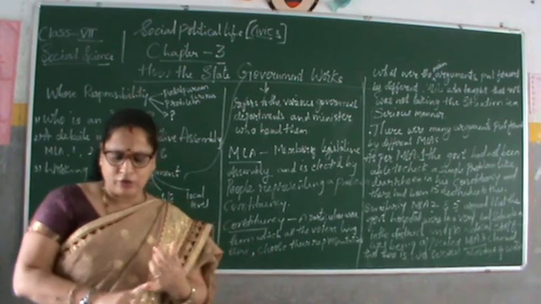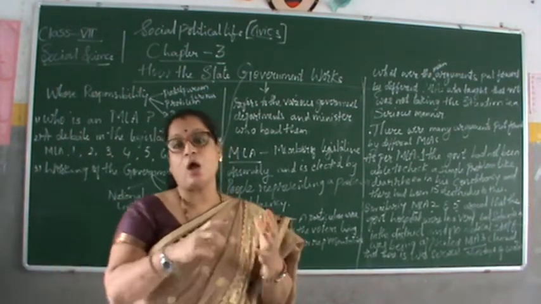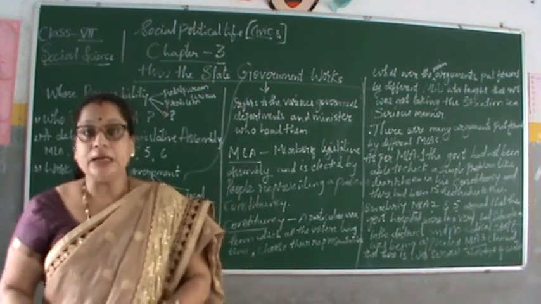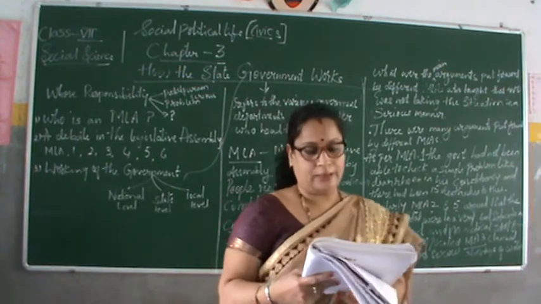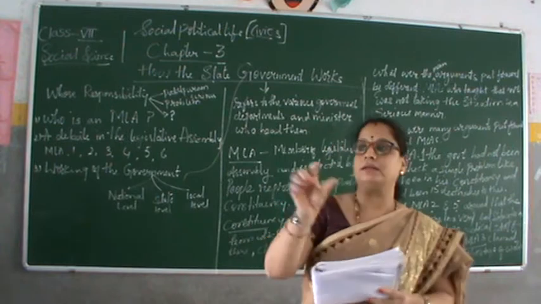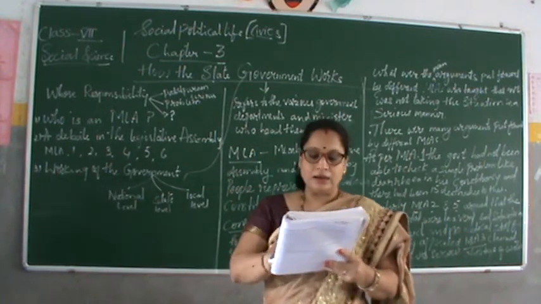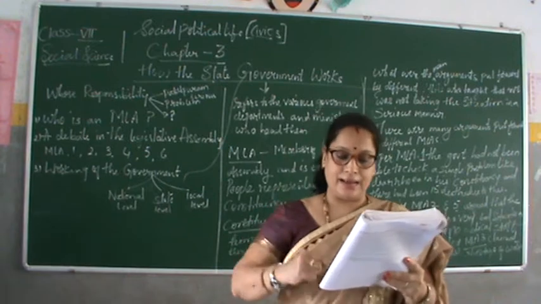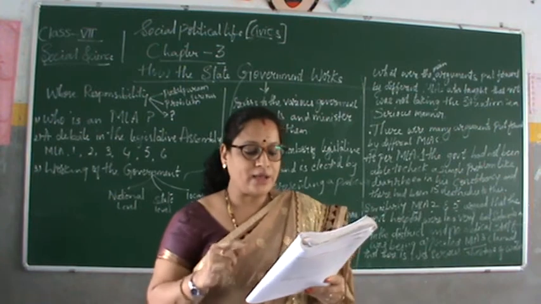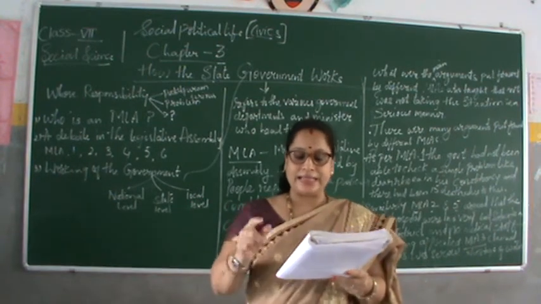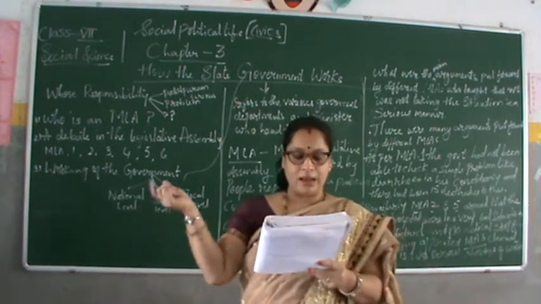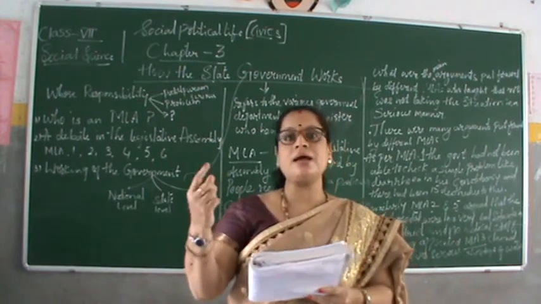And how does the appointment of the CM and other ministers happen? How is the CM appointed and how are the other ministers appointed? The leader of the ruling party is elected by the MLAs, and that person becomes the chief minister of the state, the head of the executive. The CM then selects other people as ministers who help him run the state.